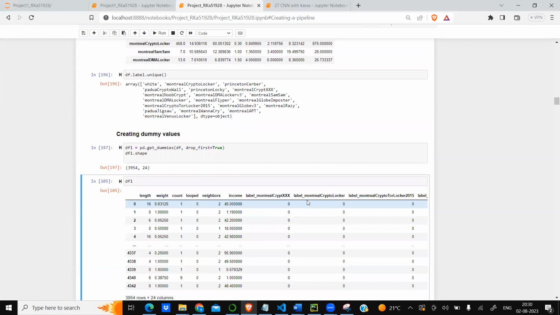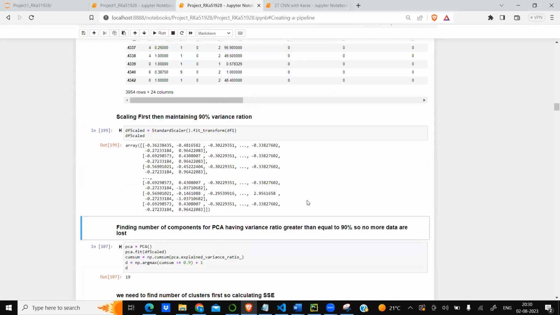Now making values into dummy values, scaling the values so that we have 90% variance ratio. Now finding PCA components which have variance ratio greater than or equal to 90%, so no more data is lost.